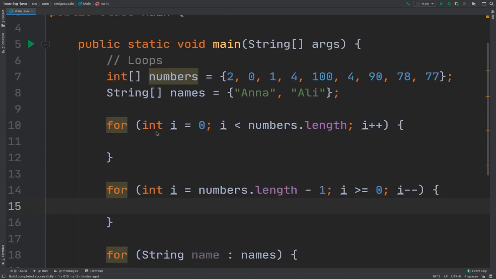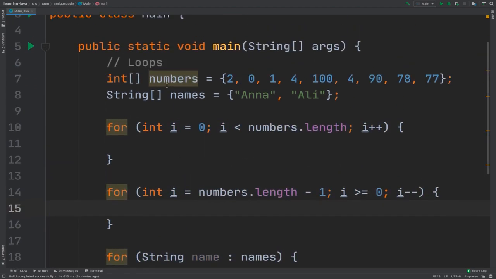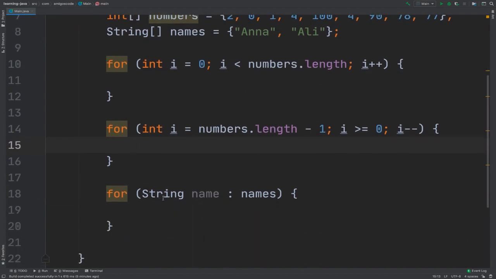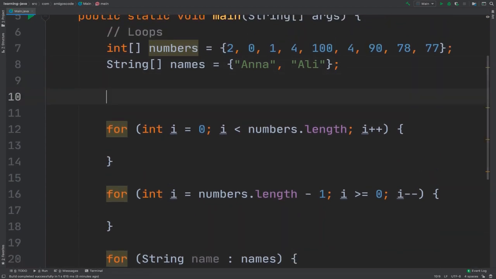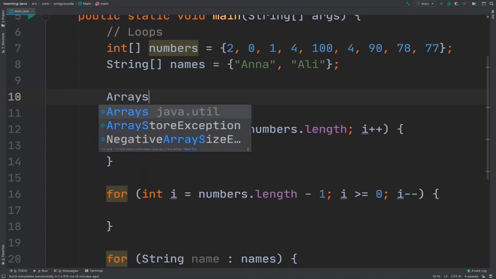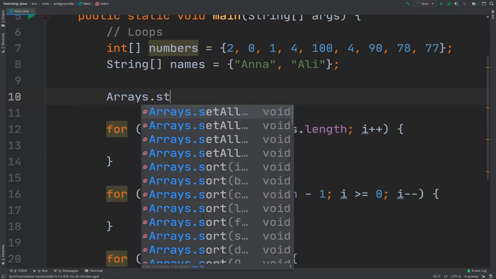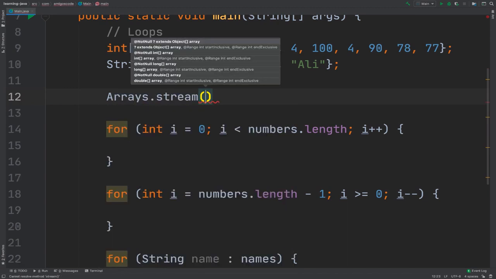There is another way that you can loop through arrays, and let me quickly show you. This is more on the advanced side, but I still feel like I should teach you so that you know that there are many ways that you can loop through arrays. So go ahead and simply type Arrays dot and then stream, and as I said, this is more on the advanced side.